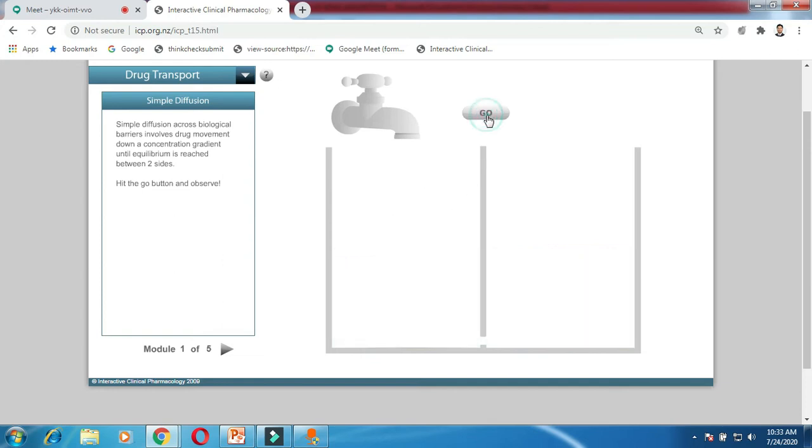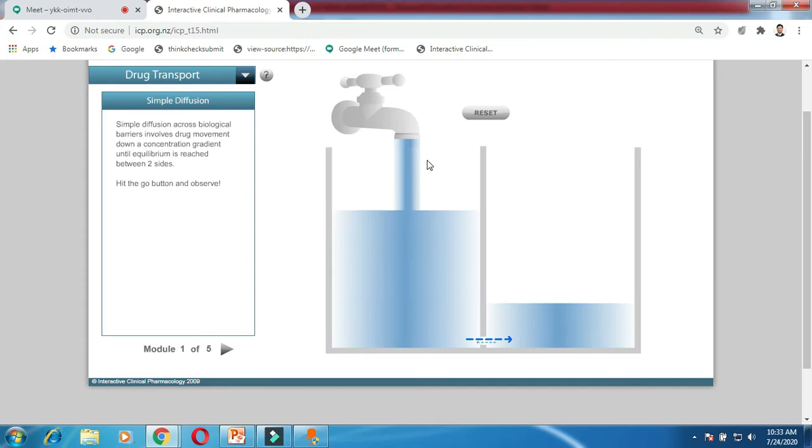There is only need of the concentration gradient. When the concentration in this chamber is high, then the drug will move from this to this. It will move only until equilibrium is attained, when the concentration at both sides becomes the same. Till then it will transport the drug across the membrane. After equilibrium, the absorption of drug will stop.